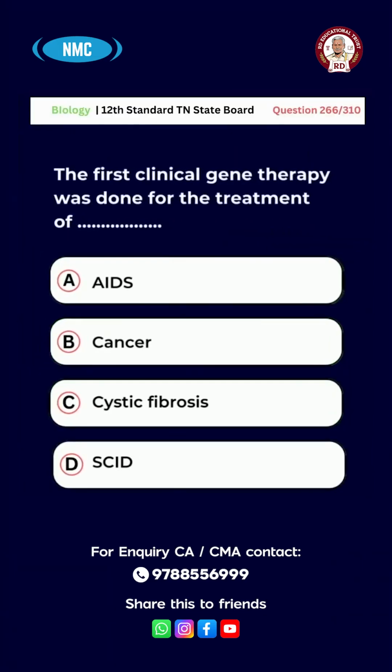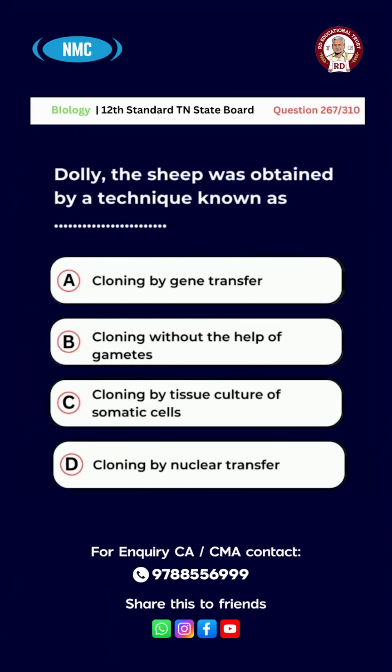Question number 266. The first clinical gene therapy was done for the treatment of A, AIDS, B, cancer, C, cystic fibrosis, D, SCID. The right answer for this question is option D, SCID. Question number 267.